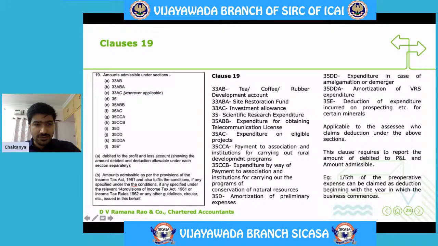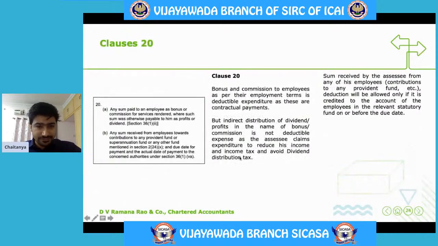Right. So in this clause, what we are supposed to disclose is the amount that is debited to profit and loss account, and out of that, what is the amount that will be allowed as deduction in that particular year. Right. Now we'll talk about clause 20.